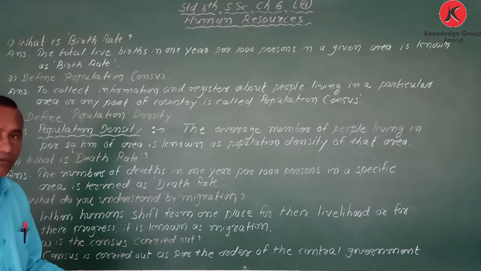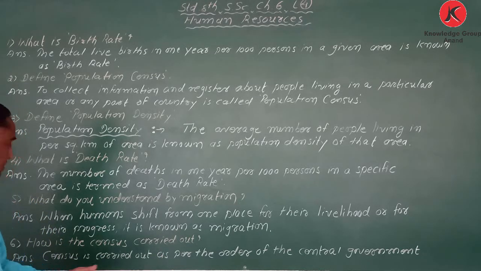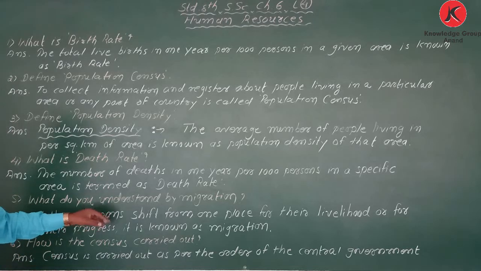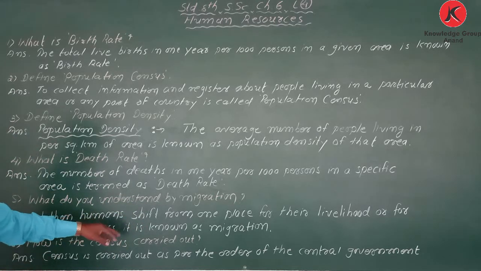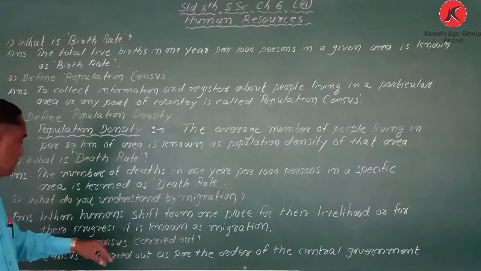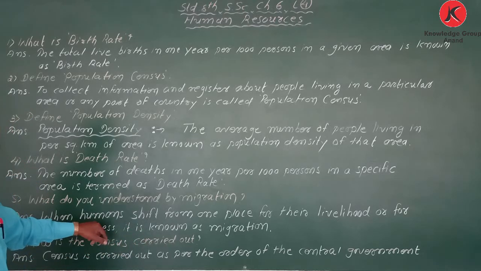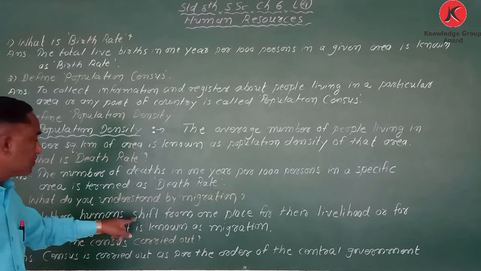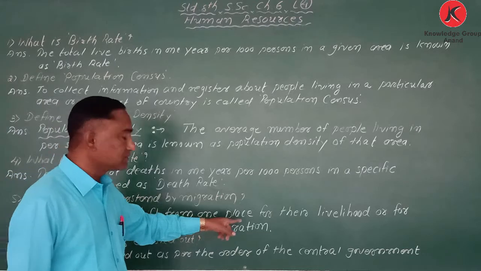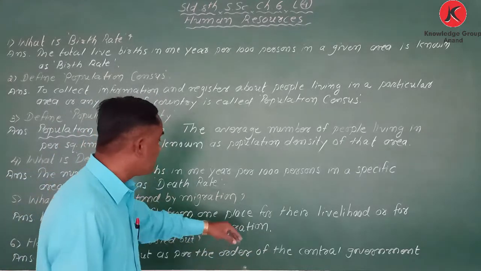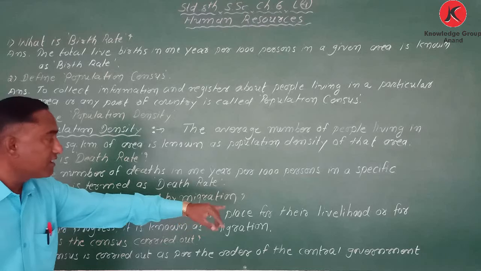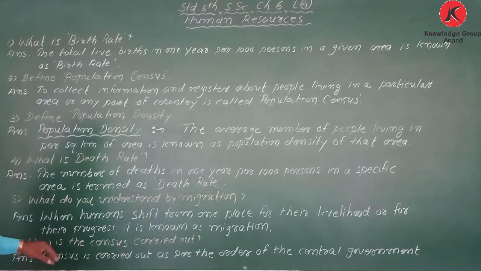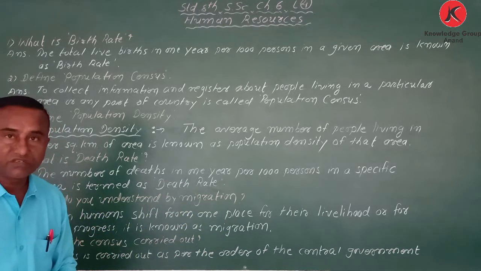That is no problem, same question. The answer: when humans, remember the word humans, shift from one place for their livelihood or for their progress, it is known as migration.